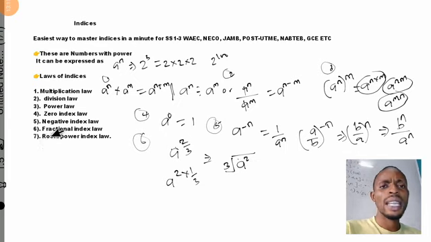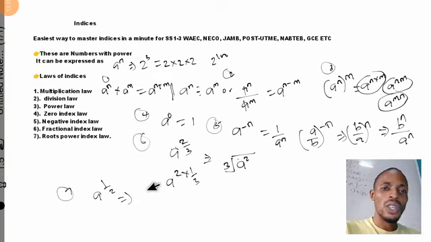So let's go to the next one, that is the 7th law. I read the 7th law to explain it like this. So let's quickly dive into it. The 7th is the root power index law. Whenever I have an expression like this, we have a raised to the power of 1 over 2. This 1 over 2 means the square root, so you have to take the square root of a. The unity means we take the square root of a. Whenever I say half as a power, it means I will take the square root of this particular base. So let's go to the cube roots.